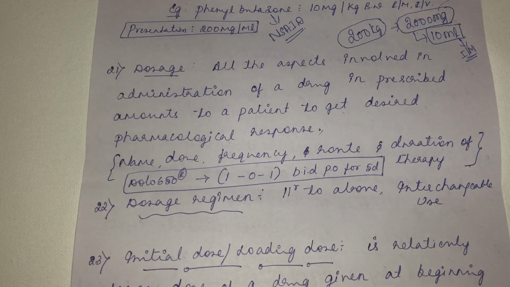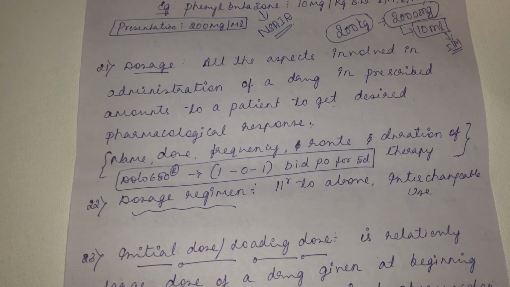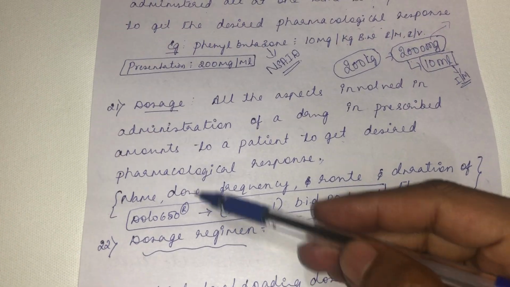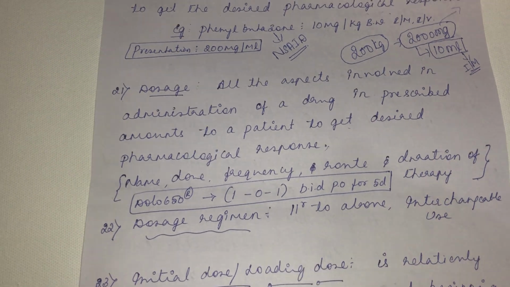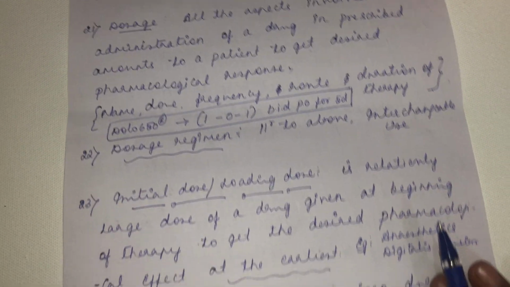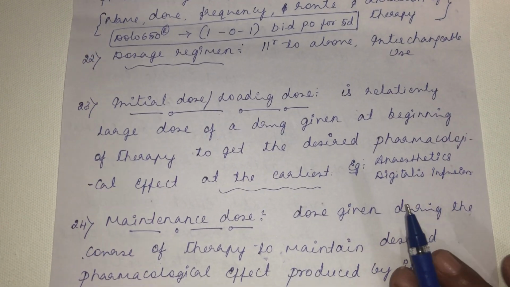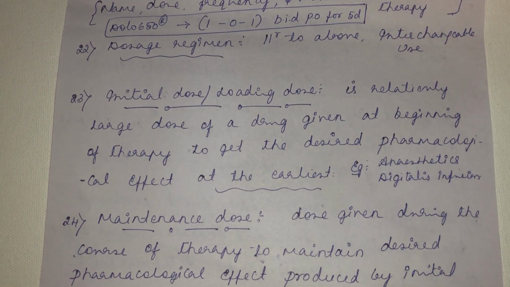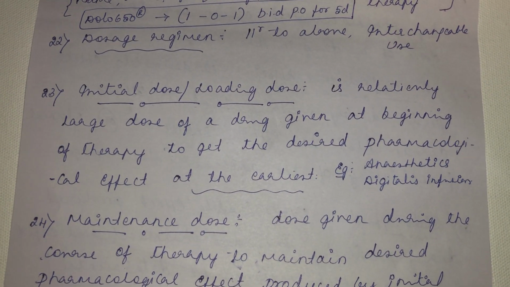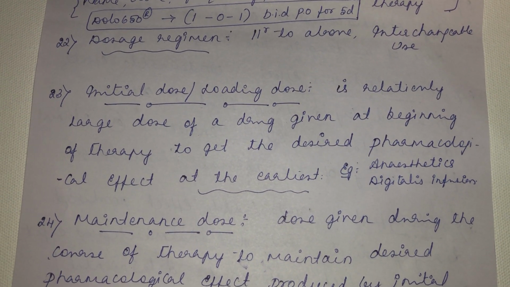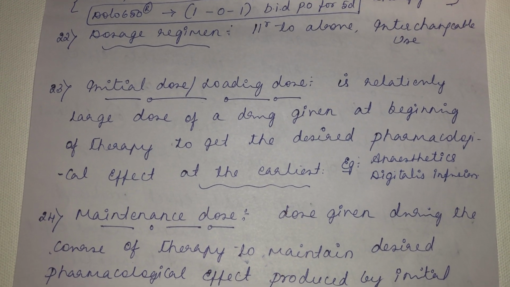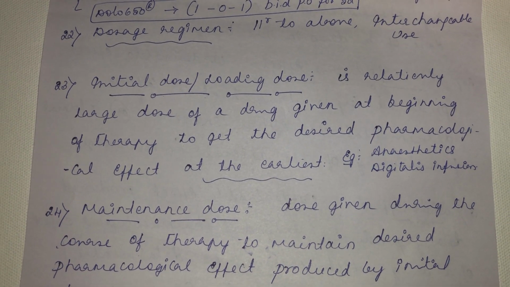Then there is a term, dosage regimen. Dosage and dosage regimen are often used interchangeably. Then initial dose. What do you mean by initial dose or the loading dose? The initial dose is a relatively large dose of a drug that is given at the beginning of a therapy to get the desired pharmacological effect at the earliest.